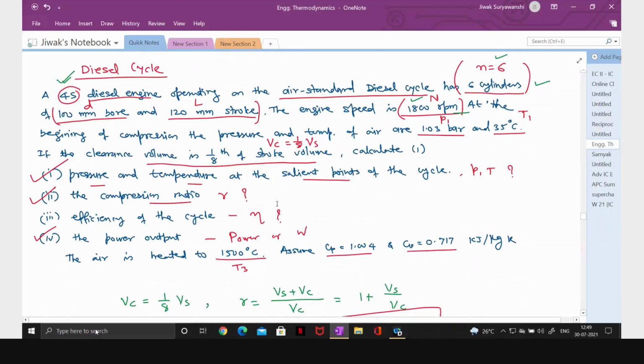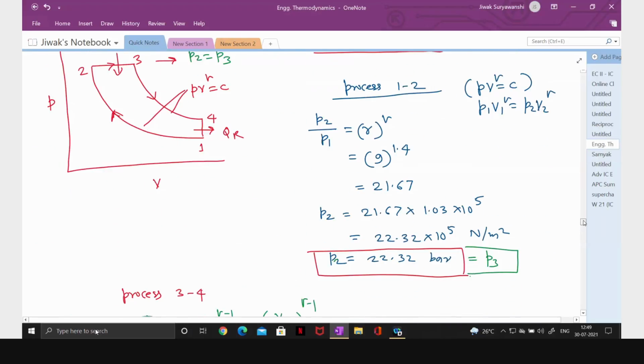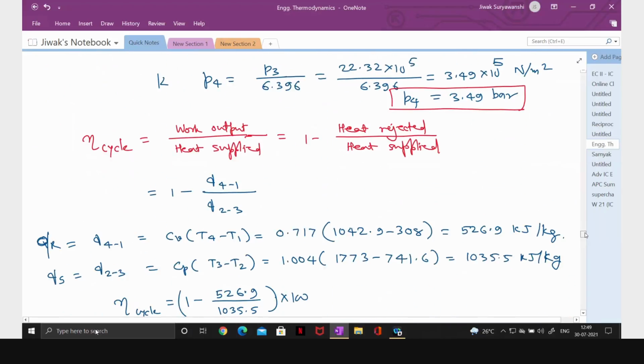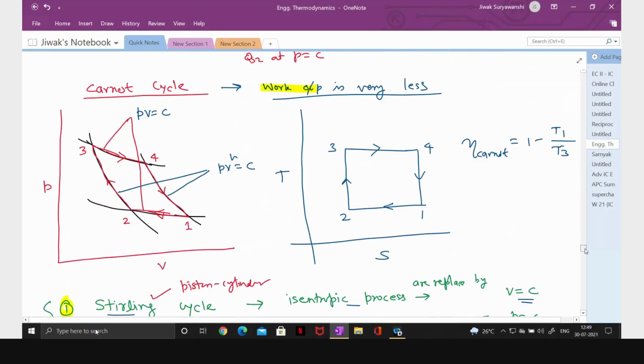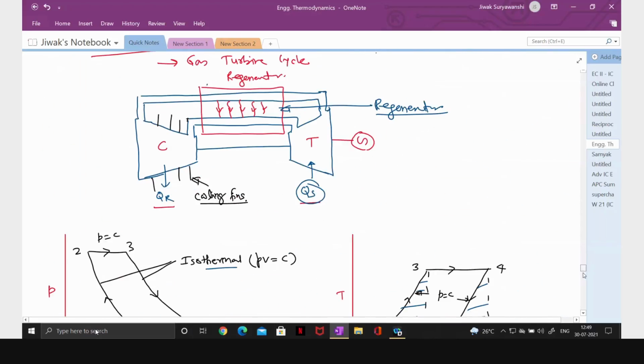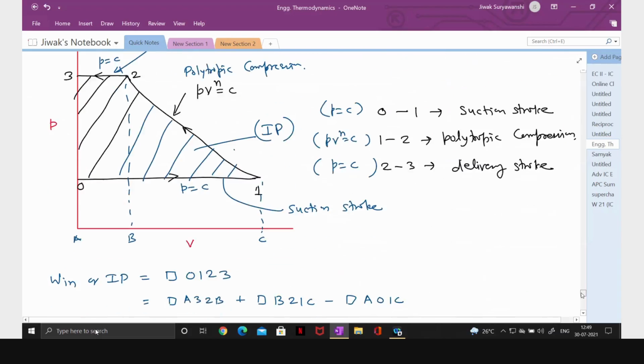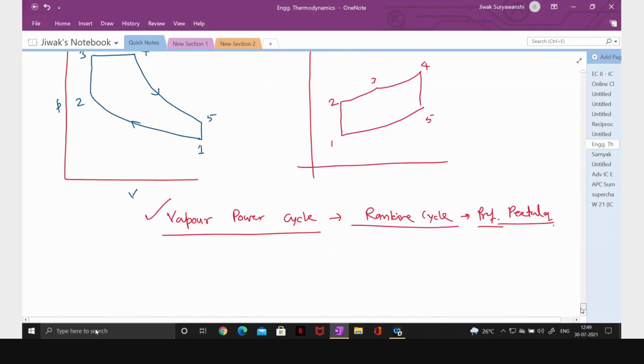I have taken one numerical on diesel cycle. Similarly, there are a number of numericals given in the book on Otto cycle, diesel cycle, and dual cycle, so I want you to go through those numericals. And if you want me to take those numericals again in the class, I can take them, no issue. You have to let me know whether you want those numericals to be taken again here in this class.